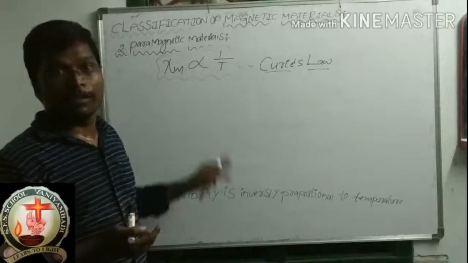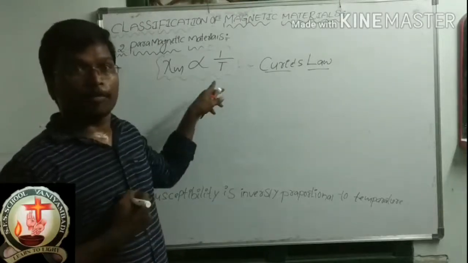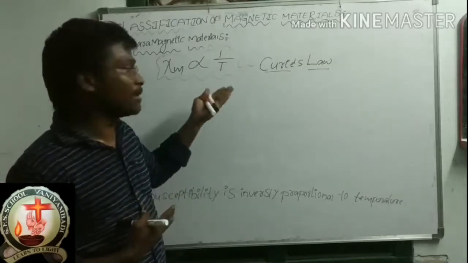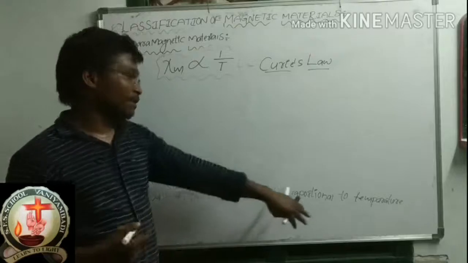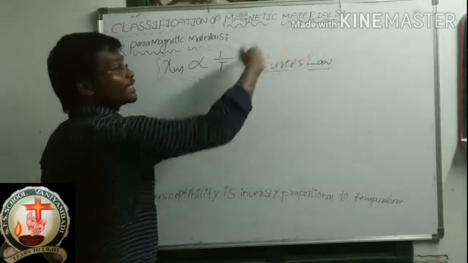The relation between susceptibility and temperature. What is that relation? Xi m, that means susceptibility is inversely proportional to temperature. This relation is nothing but Curie's law.